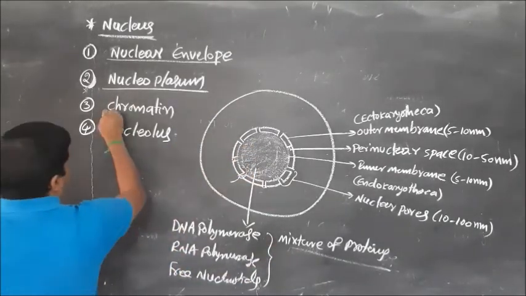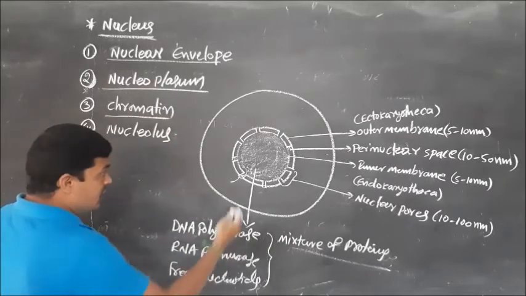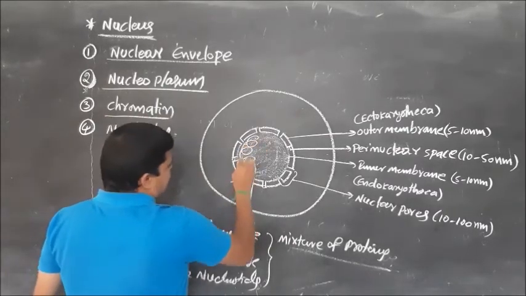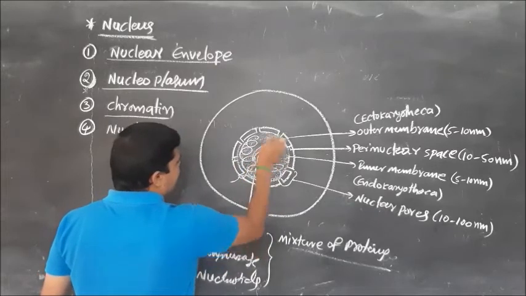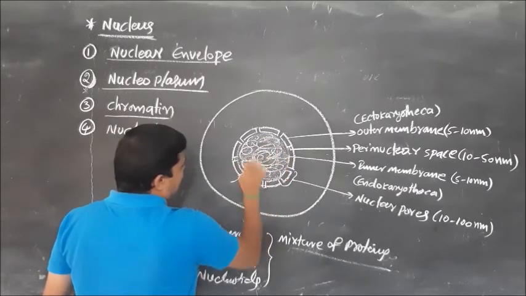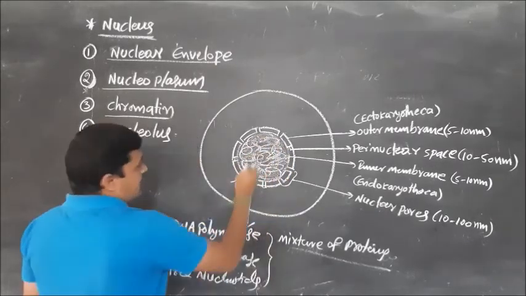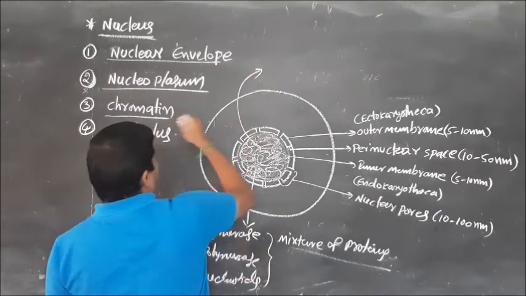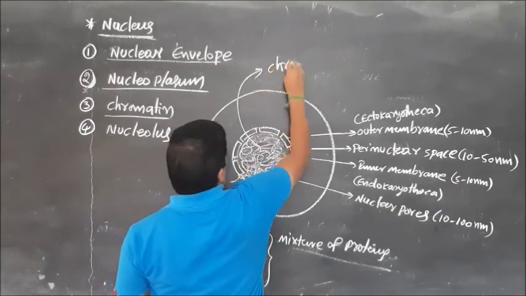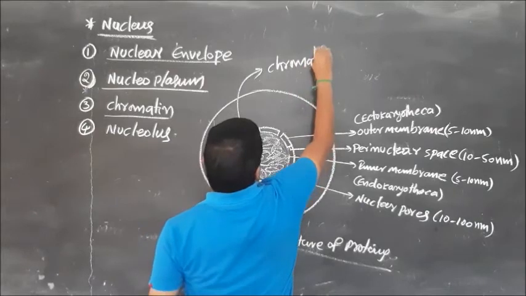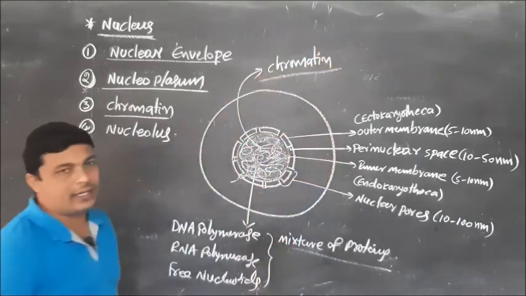Next, chromatin. What is chromatin? Inside the nucleus, the DNA looks like a thread-like structure. This thread-like structure of the DNA is considered chromatin.